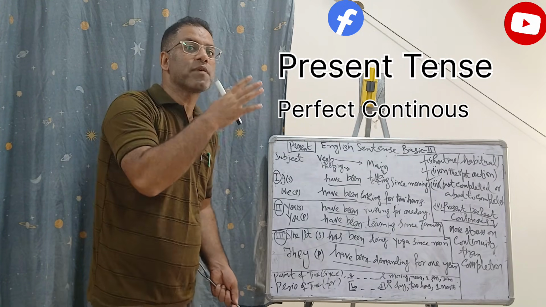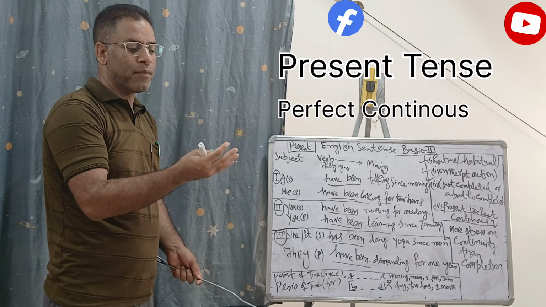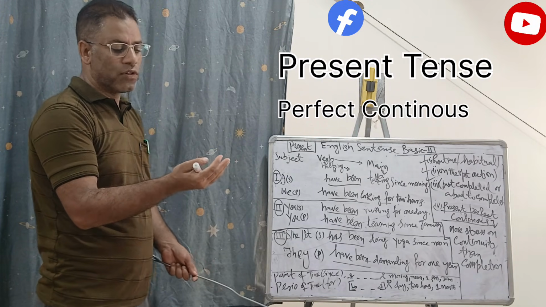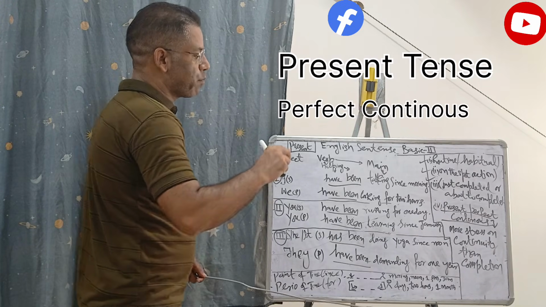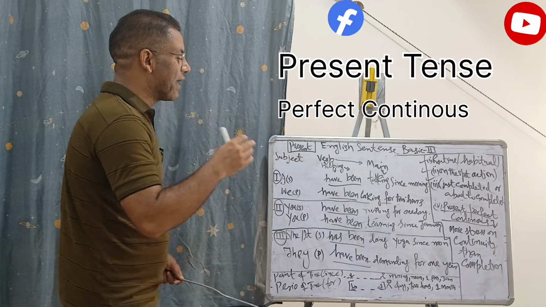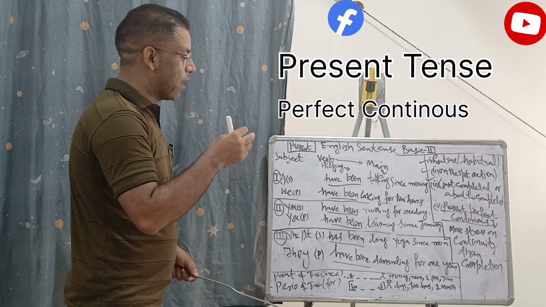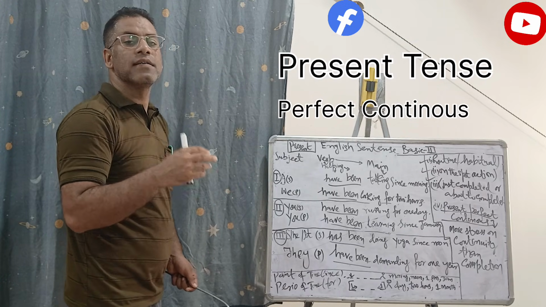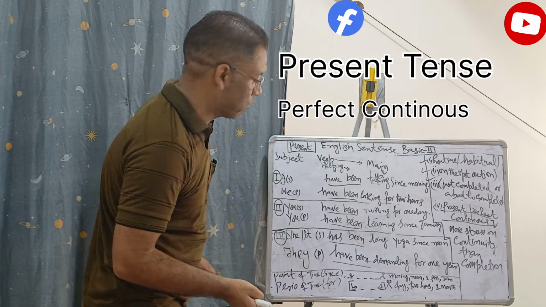That means January becomes a point of time. So January, maybe January, Feb, March, April, May, June, July, or now it's August. So if I try to put it to the period of time, then I have to say that I have been, say for example, whatever it is, I have been running, I have been learning for 6 months or 7 months. Say for example, or 8 months or whatever it is.